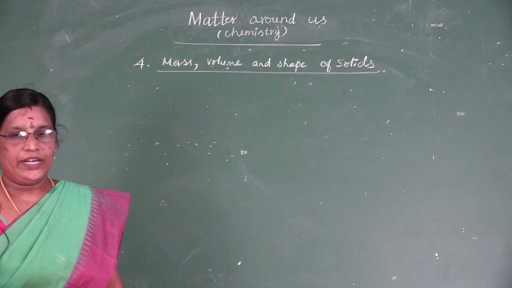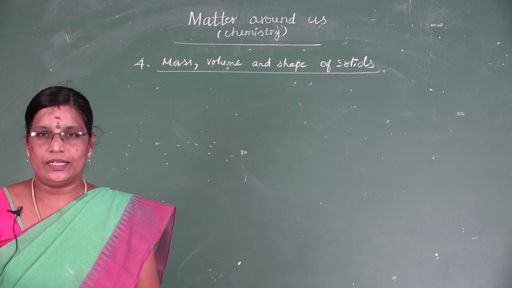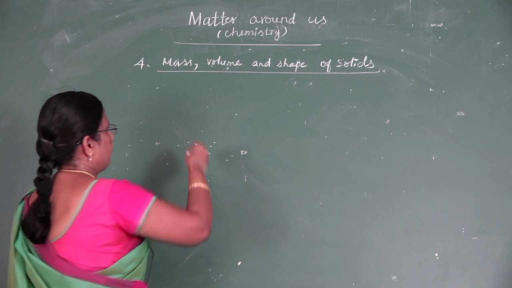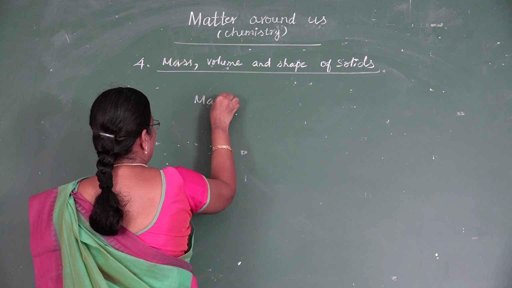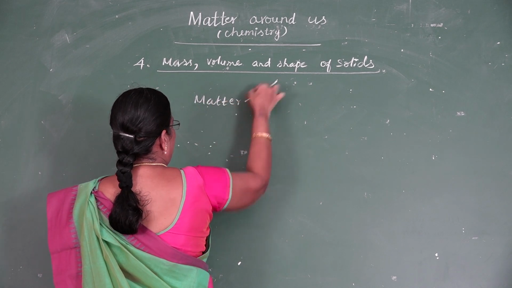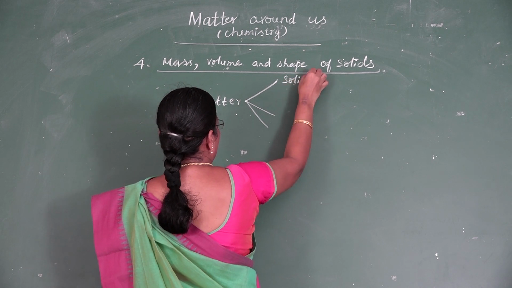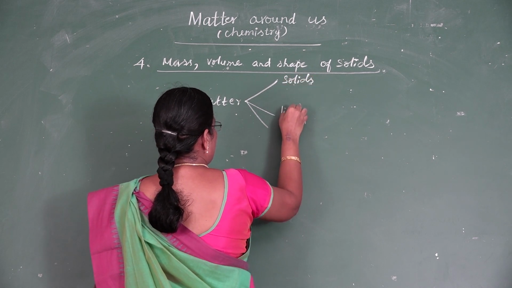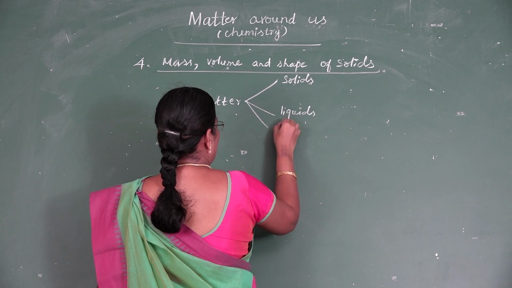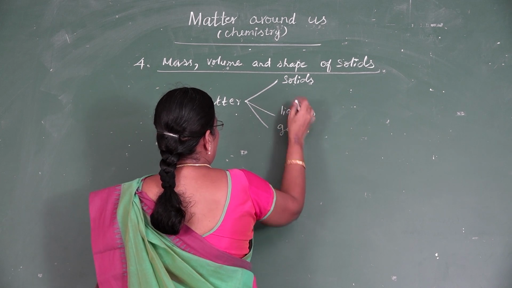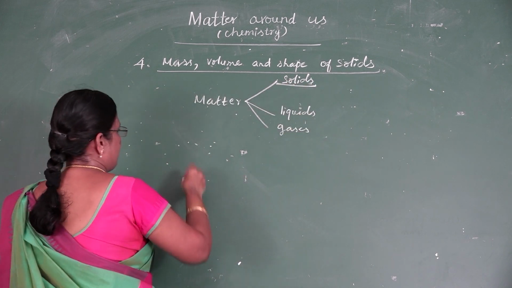Matter can be classified into solids, liquids and gases according to their properties. Now let us discuss solids.